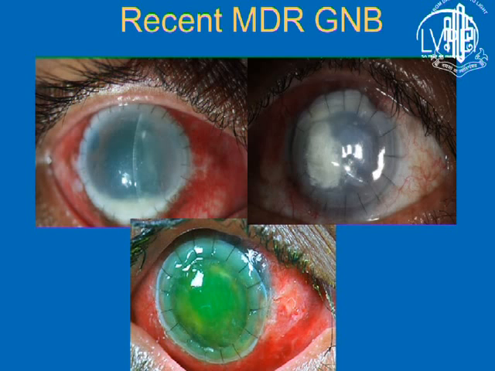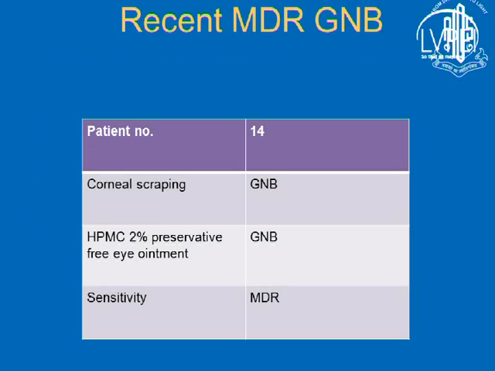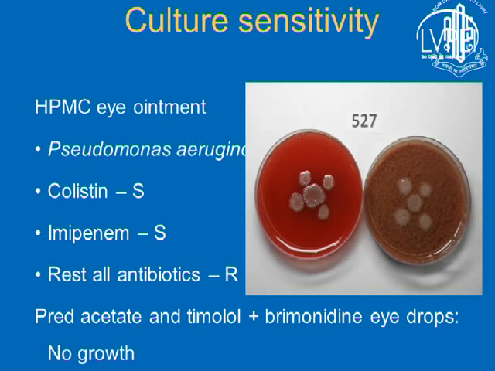So we cultured that gel, all the drops, and we grew gram-negative bacilli, and both were MDR, from the cornea and the lubricating gel. So that was also sensitive to colistin and imipenem. For the rest of all antibiotics, around 3 patients were resistant to all, that is pan-drug resistant.